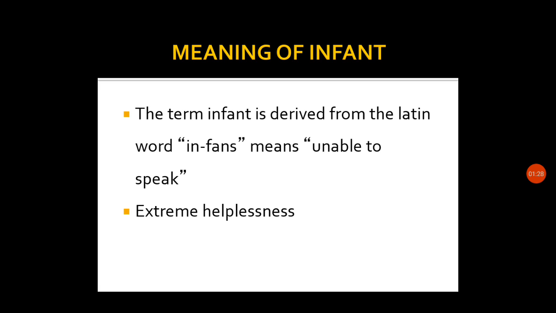For every need, he needs some help from the primary caregiver or his parents. So the term infant means unable to speak, and it originated from a Latin word. Hope you are clear with the meaning of infant.